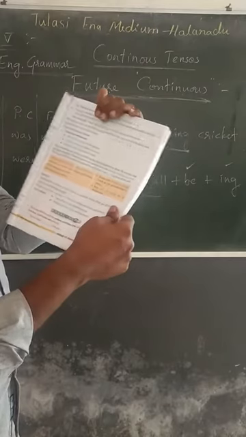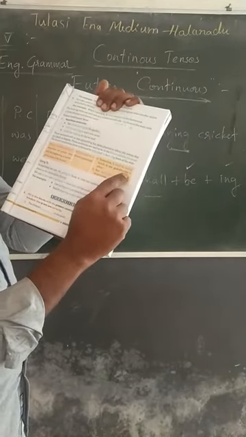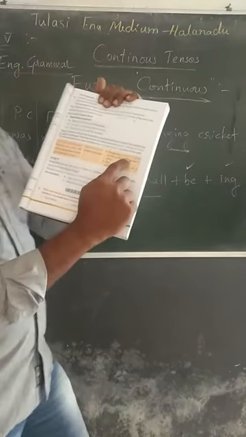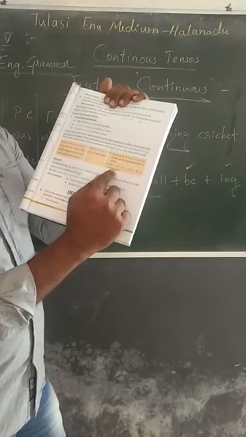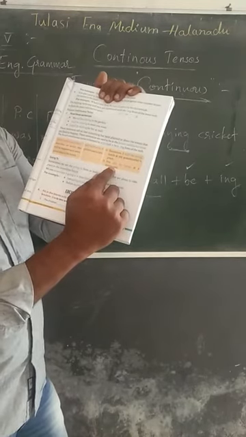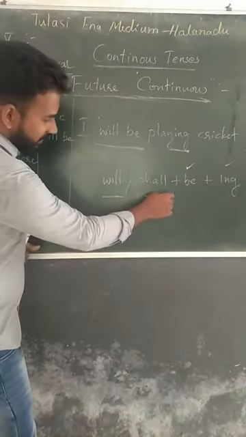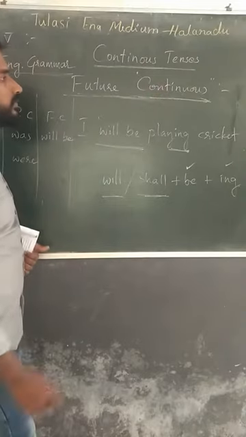Say, tomorrow I shall be eating lunch at my grandmother's place. We don't know, because it's about the future. You will be eating at a restaurant. If there is will be or shall be plus ing, we can understand that is future continuous tense.